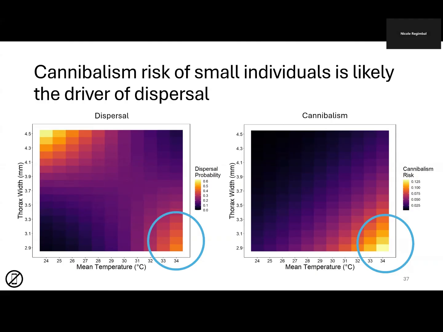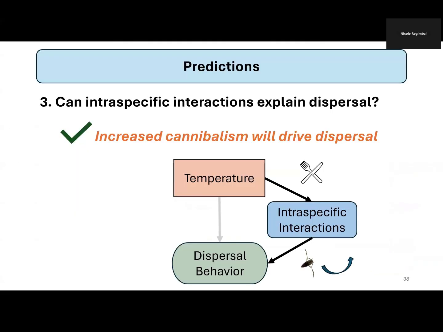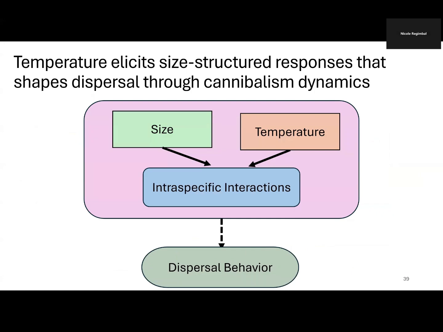And it's likely that that high cannibalism risk at high temperatures is the driver of this. And this is in agreement with my previous research that cannibalism risk increases dispersal. So my prediction was supported, where individuals most at risk of being eaten are most likely to disperse. So temperature elicits a size-structured response that shapes dispersal through cannibalism dynamics. So both size and temperature influence cannibalism, and this whole relationship influences dispersal.